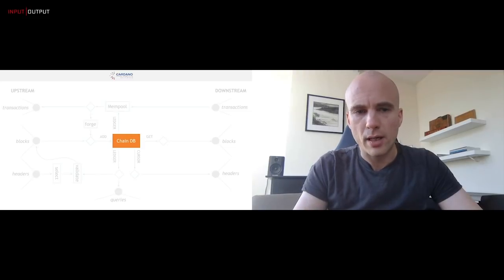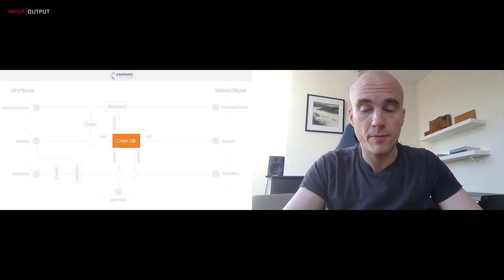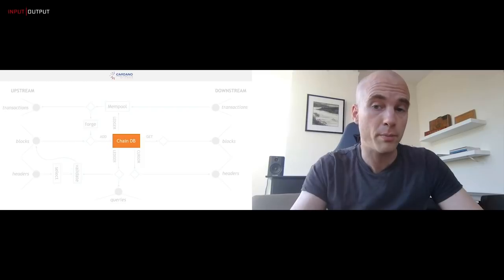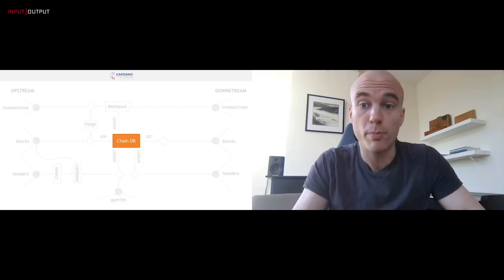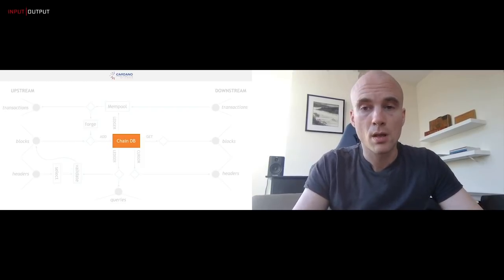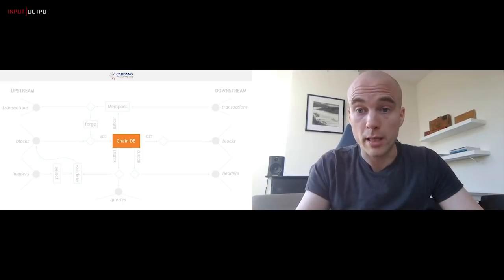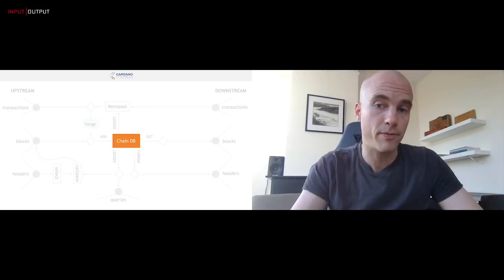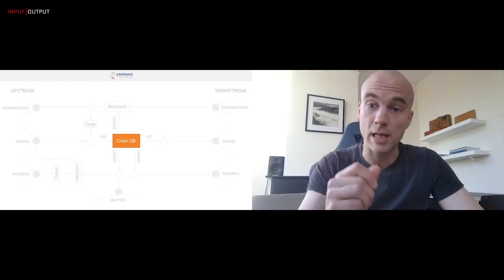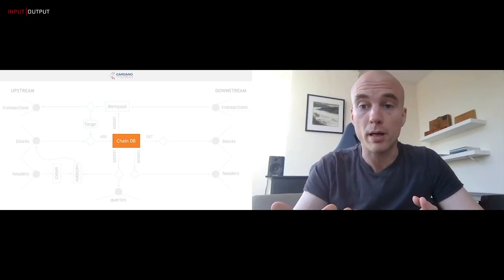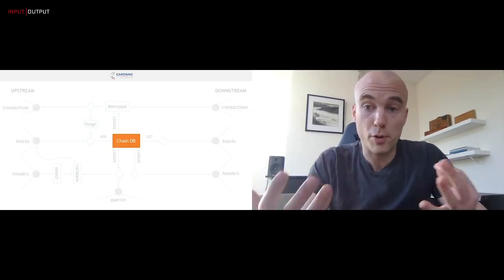So it's important to realize that all of these components behave differently depending on which ledger we are running, right? If we are running a Byron ledger, then the chain database is storing Byron blocks and it's doing Byron chain selection. Chain selection is different in Byron and in Shelley. For example, in Shelley, we look at keys. And if we have two chains of the same length, but the tip of one is signed by a newer version of the same key, we prefer it. This doesn't happen in Byron. And so chain selection is different. And of course, blocks themselves are different.